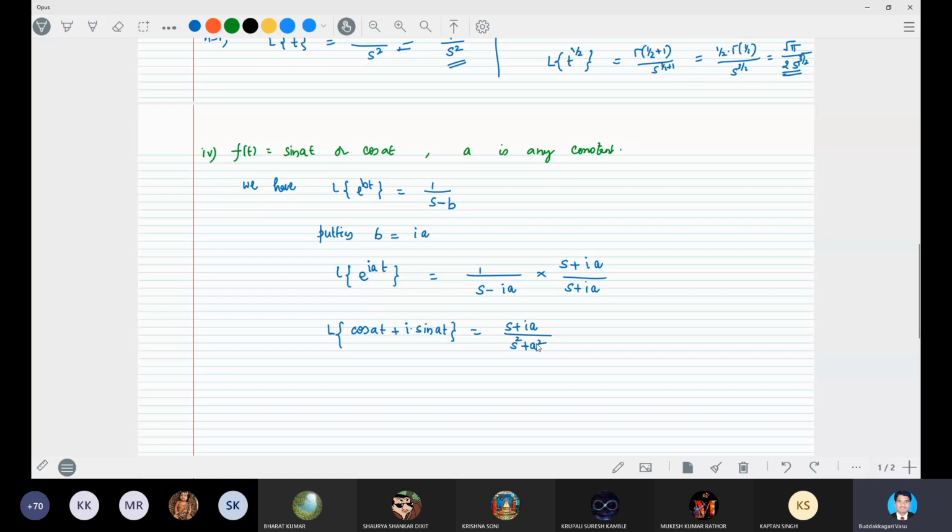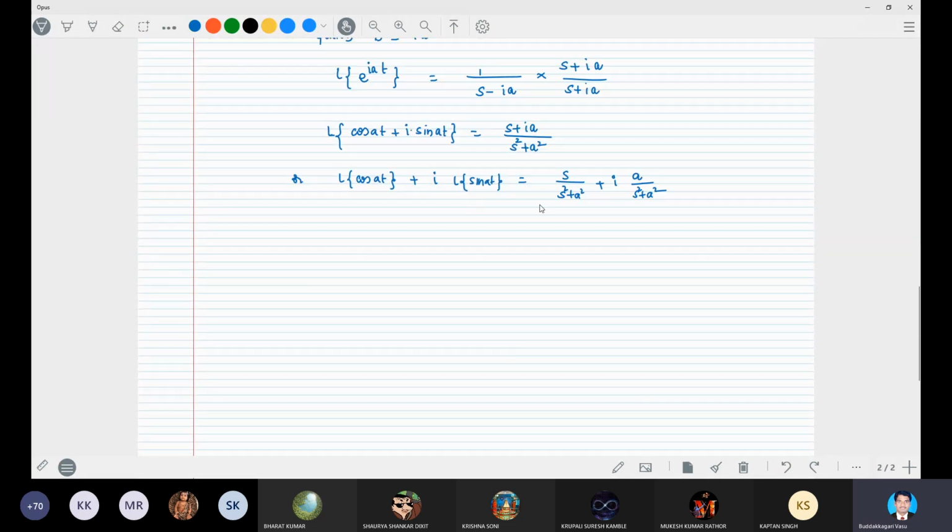Or we can separate the real and imaginary parts by applying the linearity property, which gives Laplace transform of cos at plus i times Laplace transform of sin at is equal to s by s square plus a square plus i times a by s square plus a square, right?